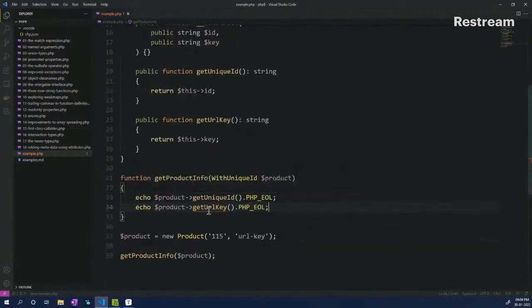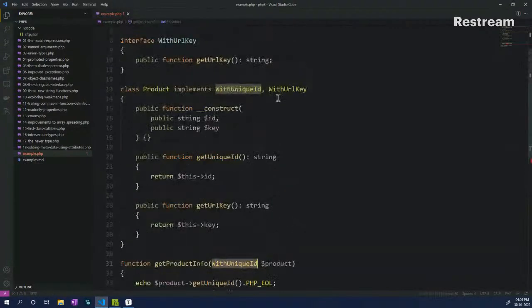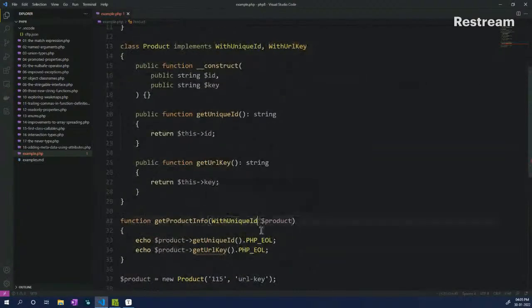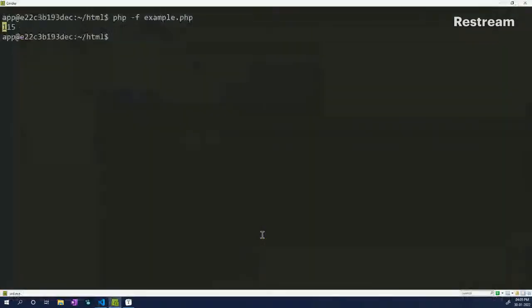Now it is throwing an error saying that the URL key is undefined for this particular interface. So what I do is copy this interface and pass it in as a pipe, right? Save it and run it, it will still run, right?